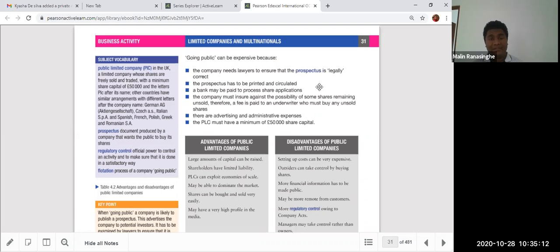And a PLC must have, this is the UK, don't confuse it with Sri Lanka or other countries, a minimum capital of 50,000 pounds. 50,000 pounds is a large amount in UK terms. In Sri Lankan terms it is approximately 70 million. So the Sri Lanka minimum capital, I think, is 100 million. More than 50,000 pounds, then 100 million capital you need to go to the share market.